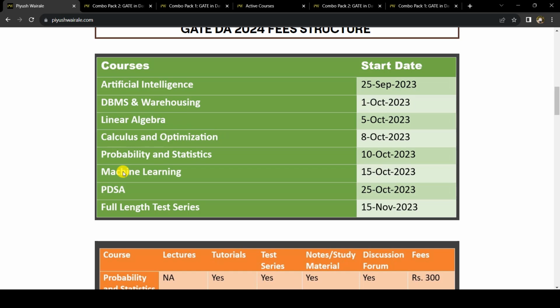Then we are going to start with machine learning on 15 October. That is also a full course, and we are going to follow the same strategy. First, we'll cover all the topics from the machine learning syllabus at basic to intermediate level, and after that, if time permits, we can go more in depth. Okay. Then the PDSA test series will be there from 25th October, and the full length test series will start from 15 November. I will try to cover as much as possible before 15 November, so you will be fully prepared for the full length test series. Okay. So that's the thing.